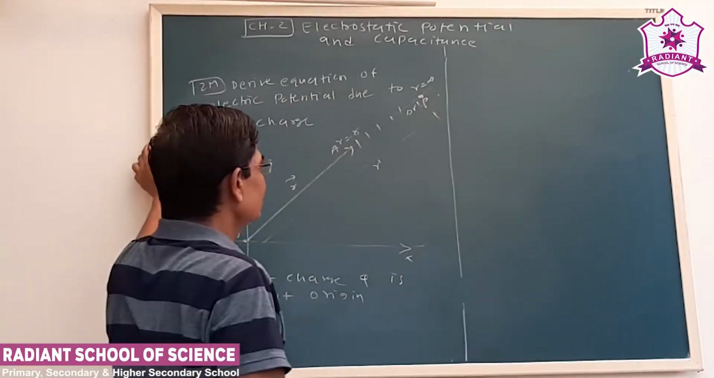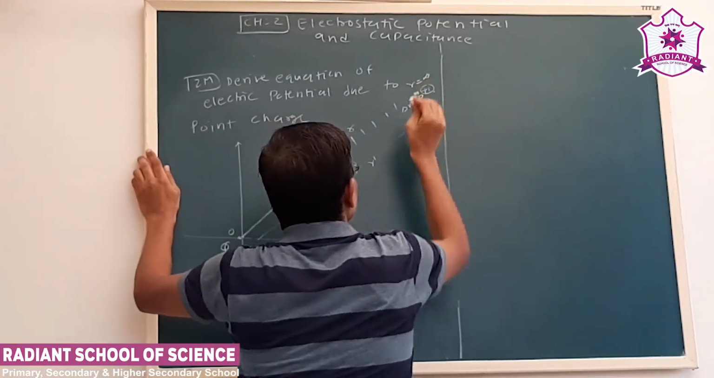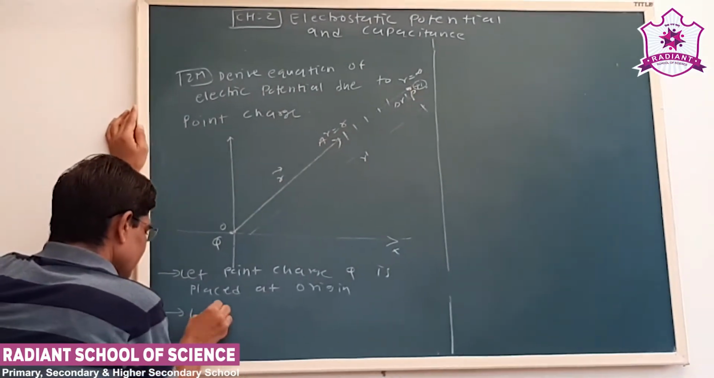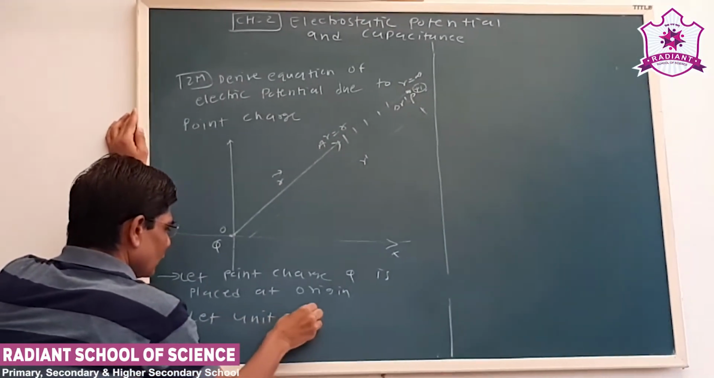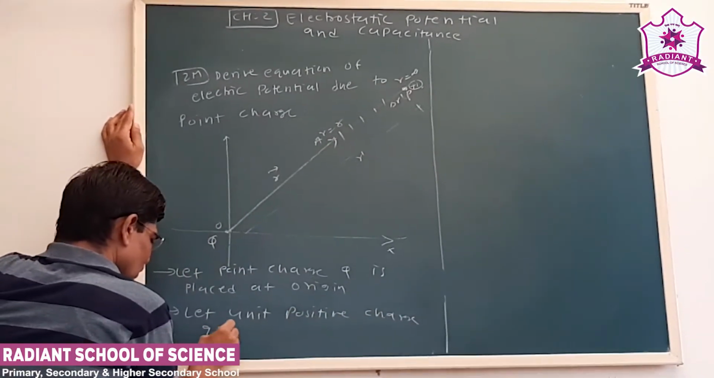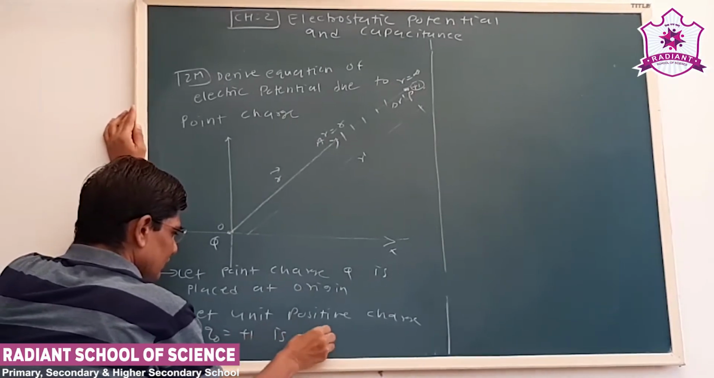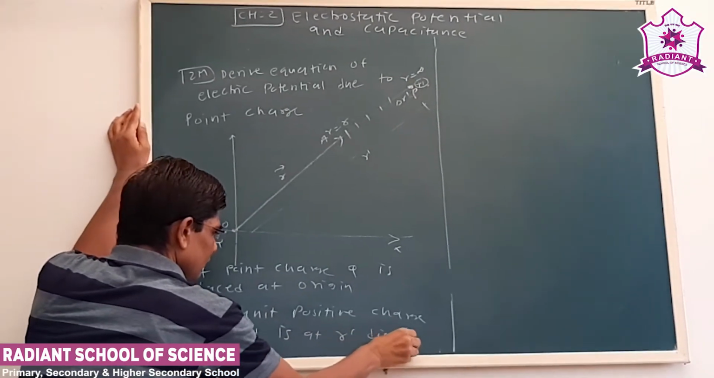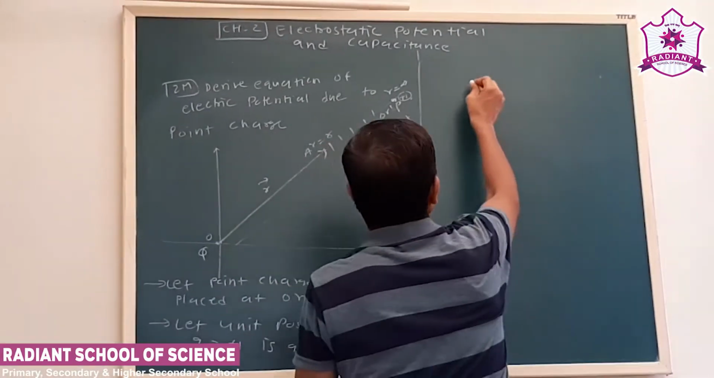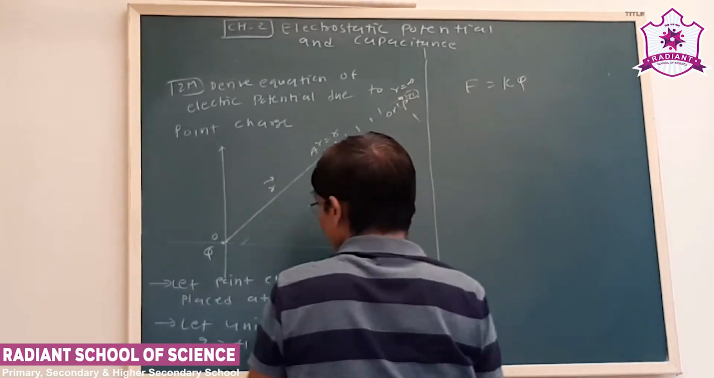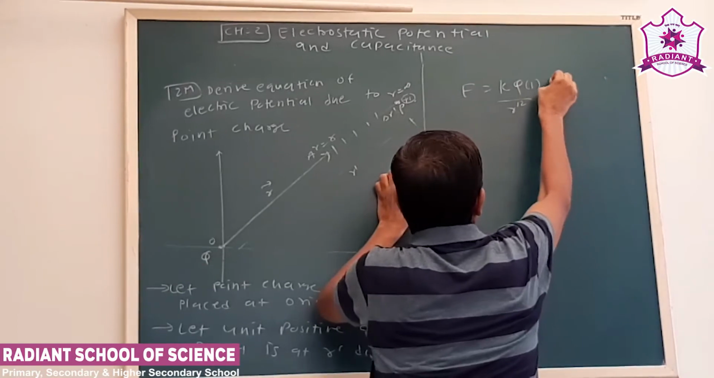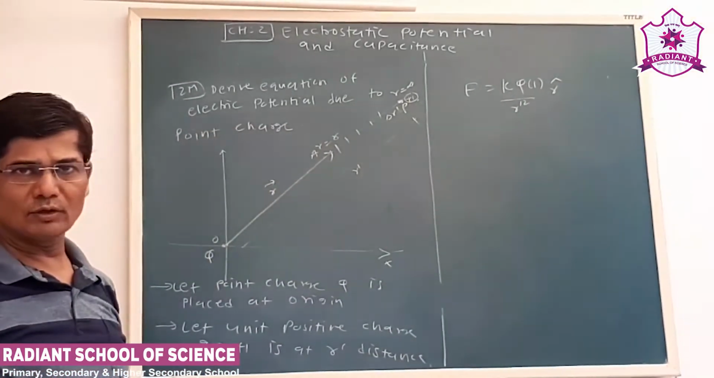Now see our unit positive charge. Let us say it is at the r dash distance. Let the unit positive charge, that is Q0 equal to plus 1, be at r dash distance. Now what will be the force between these? The force is K, where Q is our source charge and the test charge is 1, upon r dash square, in the direction of r dash. This is again by Coulomb's law, you know.